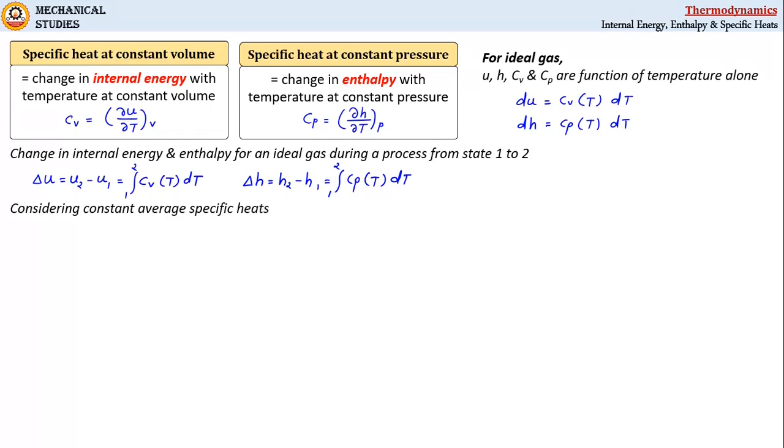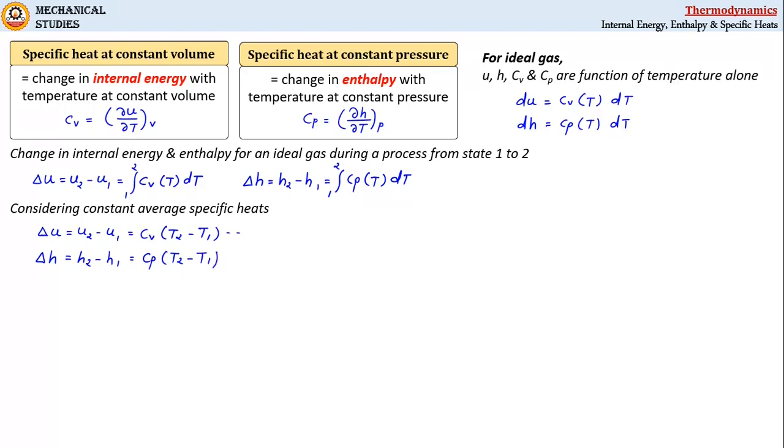Now, considering constant average specific heats of a substance over the range of temperature, we can write these expressions again as delta U equal to U2 minus U1, which is equal to the average specific heat at constant volume Cv into bracket T2 minus T1, and change in enthalpy delta H equal to H2 minus H1, which is equal to the average constant specific heat Cp into bracket T2 minus T1.